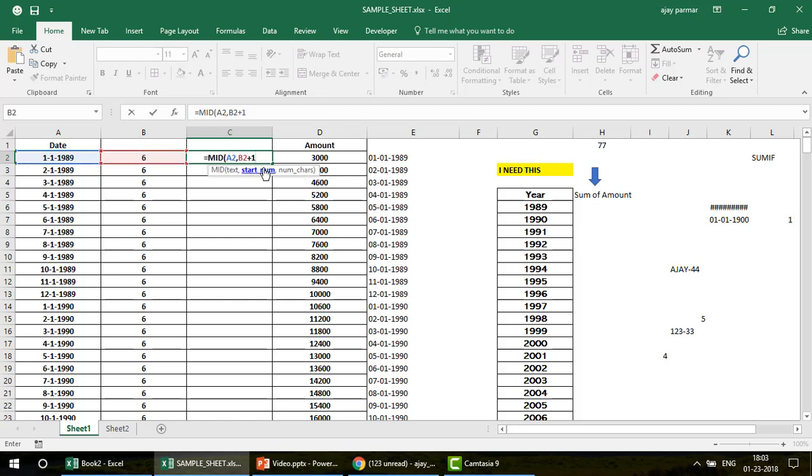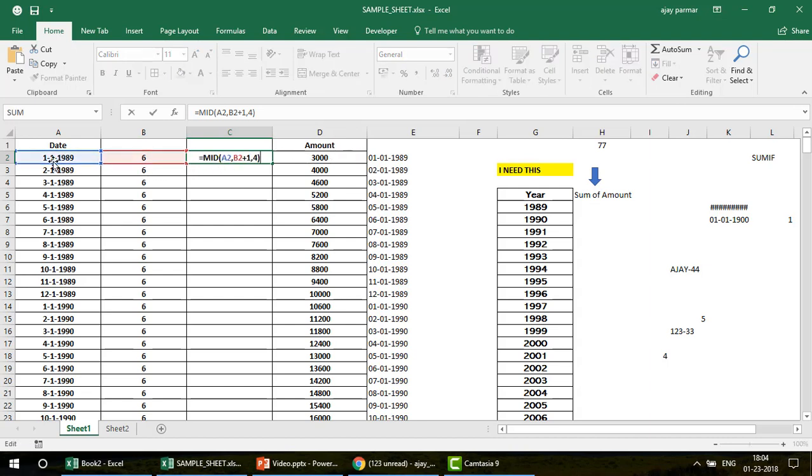The very next value which is coming after the second hyphen. How do you know where the second hyphen is? Obviously you have calculated the position of the second hyphen, isn't it? All right, so then comma, how many characters do I need? Well, I know that every year has four values, so I just use the 4 number. Now why am I not getting the error, why am I getting nothing here? My mistake actually.